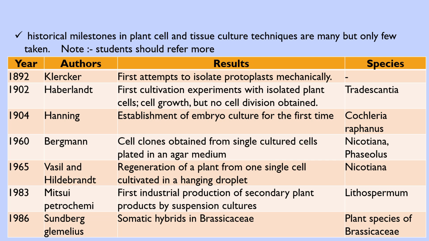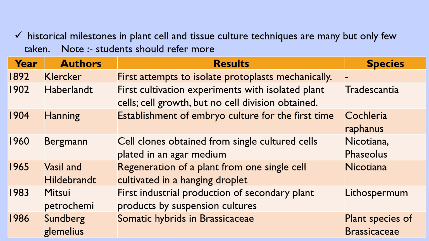In 1892, Kleber made the first attempt to isolate protoplasts mechanically. In 1902, Haberlandt did the first cultivation experiment with isolated plant cells; cell growth, but no cell division, was obtained in Tradescantia species.